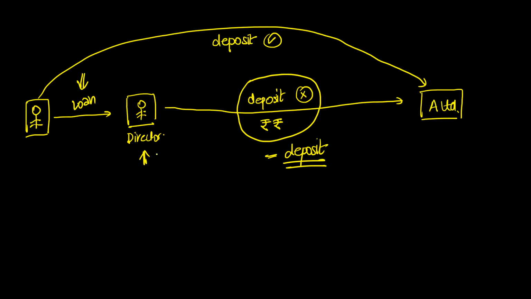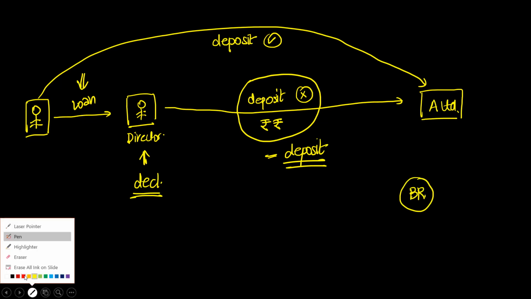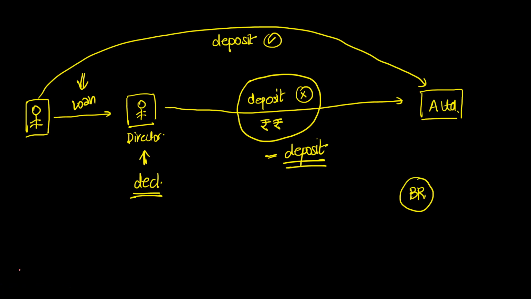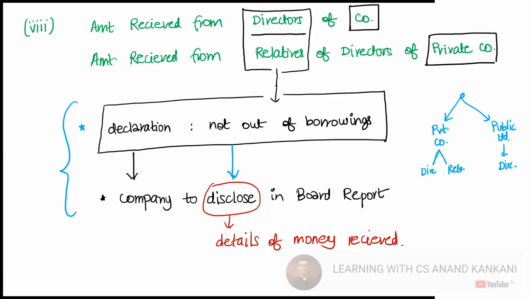And if it is not out of the borrowings, then this particular director needs to give a declaration that the amount that I am giving to you is not out of the borrowings. Only then this will not be considered as a deposit. And in the board report, provide all such details of the money that has been received from the directors of the company. Does this make sense? Guys, does this make sense? A simple logic, what is not allowed directly will not be allowed indirectly. So with that rule, they have expressly provided that a declaration needs to be given that this is not out of the borrowings of the company. Okay. Is this clear? Yes, sir.